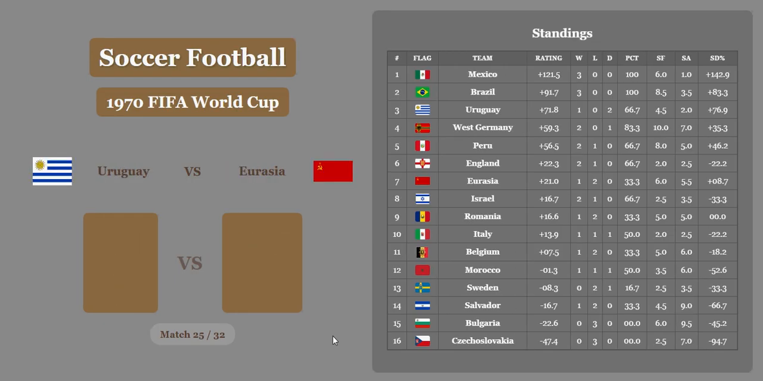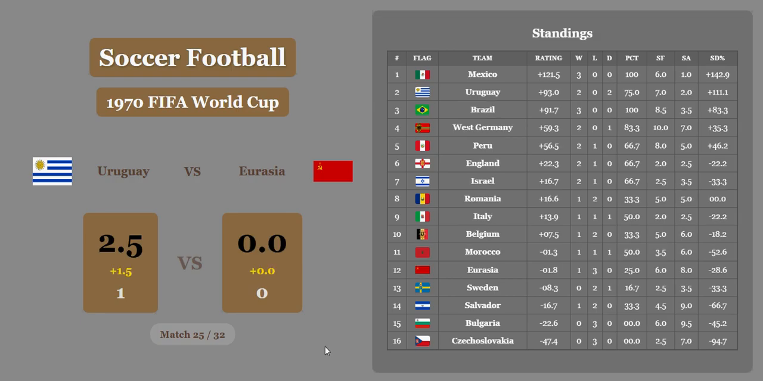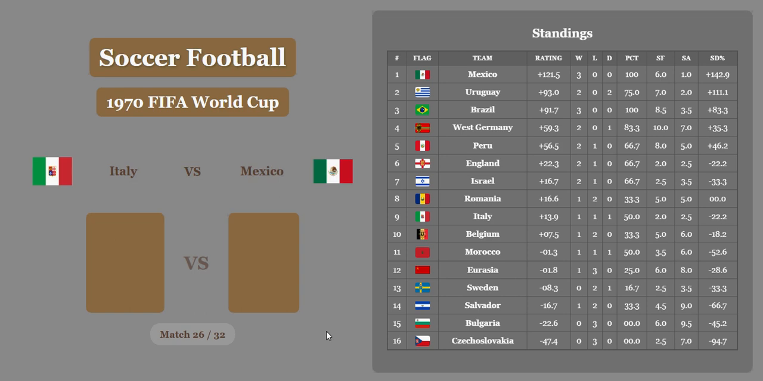Uruguay versus Eurasia in match 25. Uruguay gets the win. They're going to get 1.5 goals for economic difference, and they're going to have a very comfortable victory, and that's going to help their rating. They're up in 2nd now with a rating of 93.0. Soviet Union down with a rating of negative 1.8.